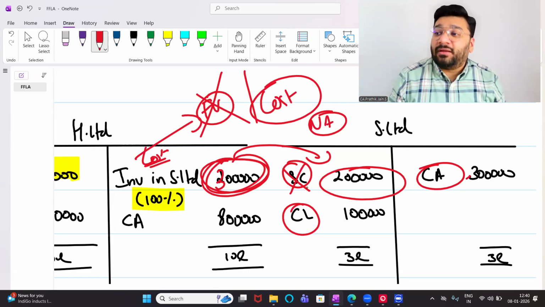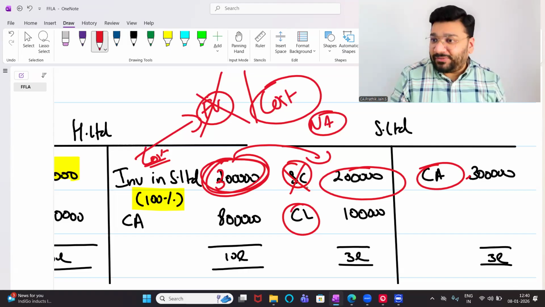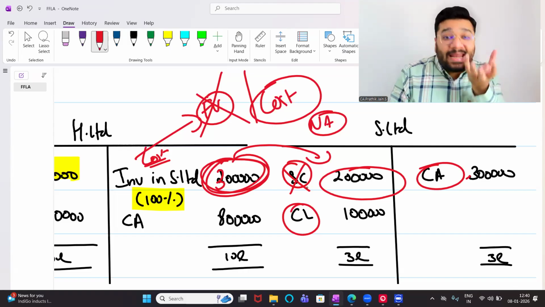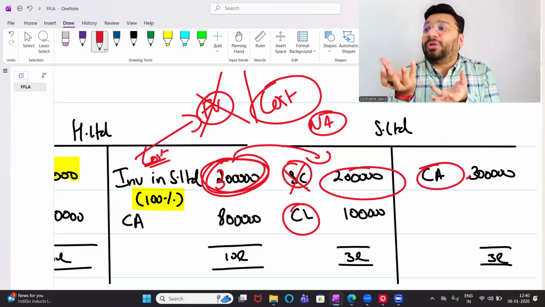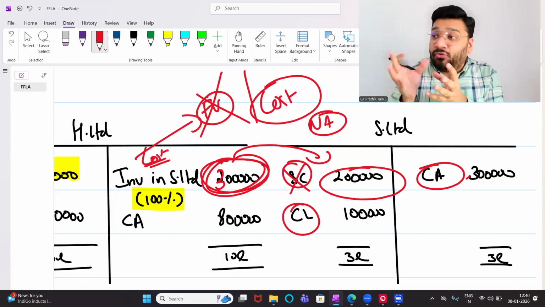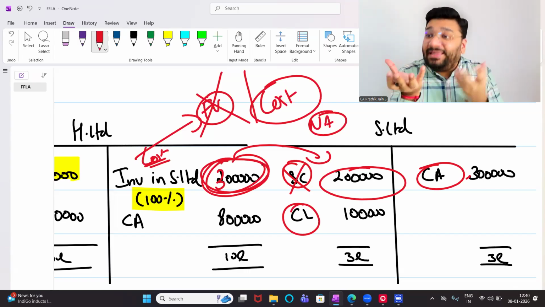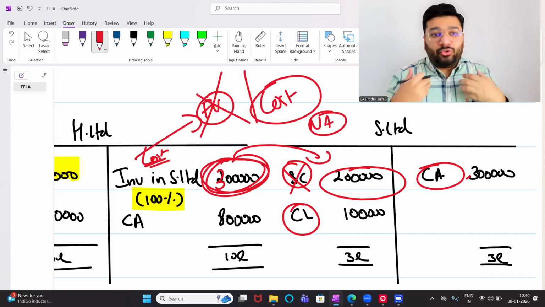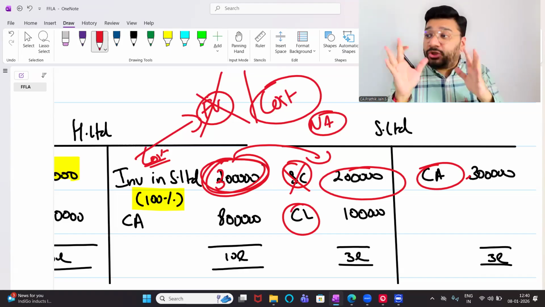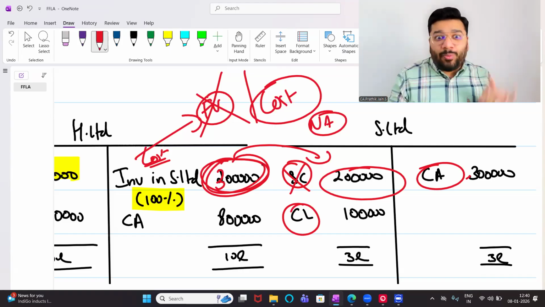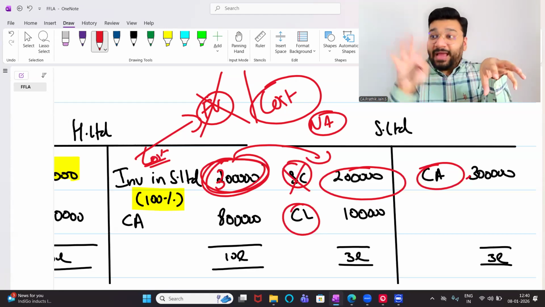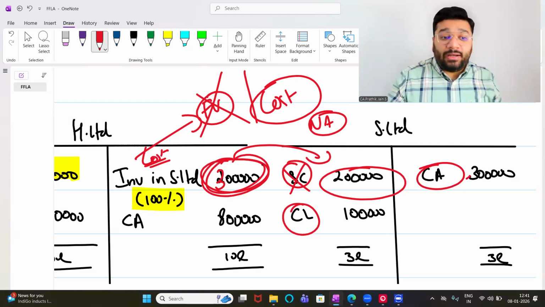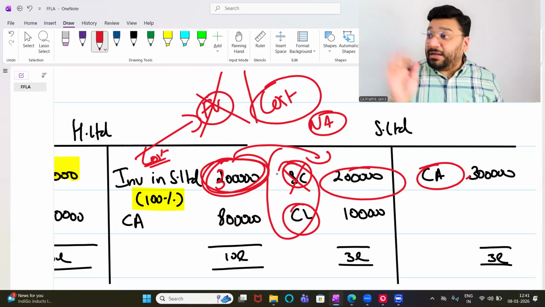Now in future, reserve and surplus will come into picture. So what is my net asset now? Share capital plus reserve and surplus. That is my total net asset. So now I have to compare to get the goodwill. What should I compare? The net asset and the investment, not the capital. To calculate my goodwill or capital reserve, what should I look into? Two pieces of information: how much I invested, how much money I gave, and what I got. What I got is the net benefit.